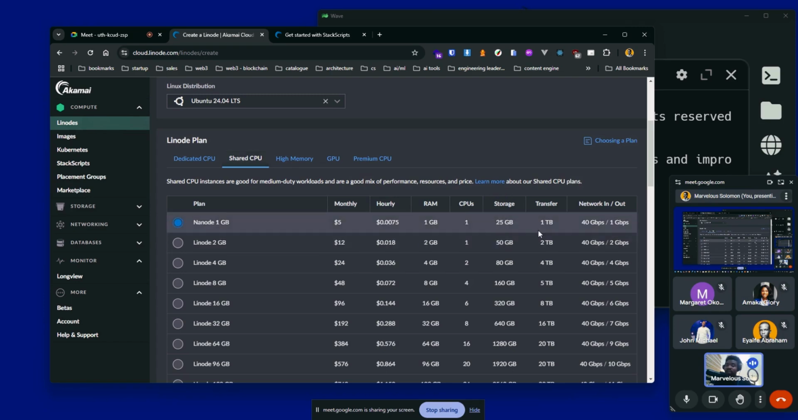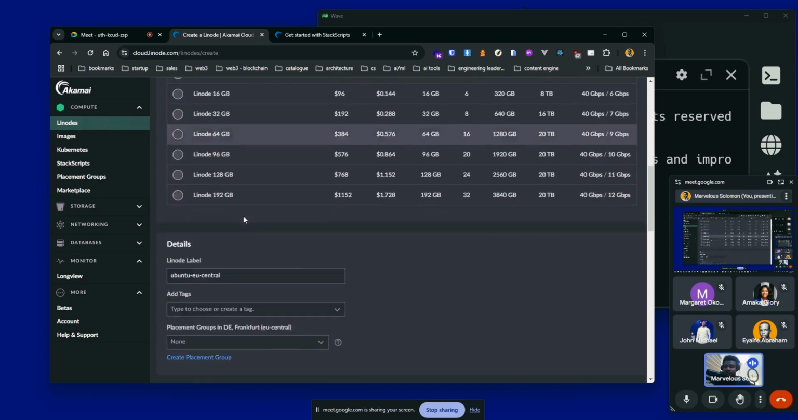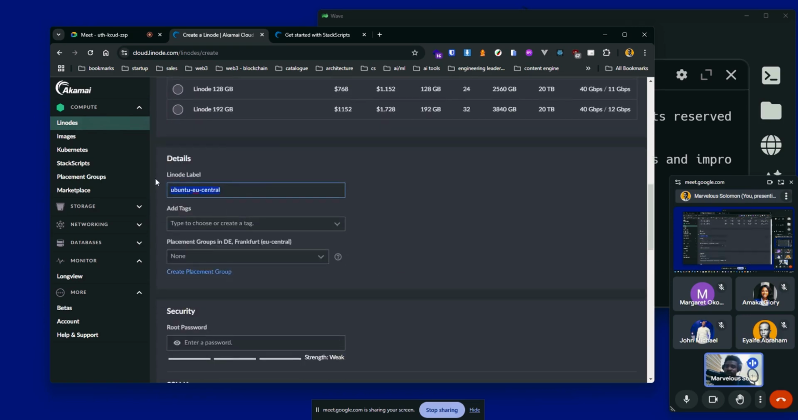So storage, you have 25 gig. Transfer, you have 1 TB, and network in and out, this is 40 Gbps. Okay, so let's select the lowest option here, which is Nano. We can set up a label or a name for our instance. So let's just call this simple Python app. Okay, so I have 3 P's here, take off 1.